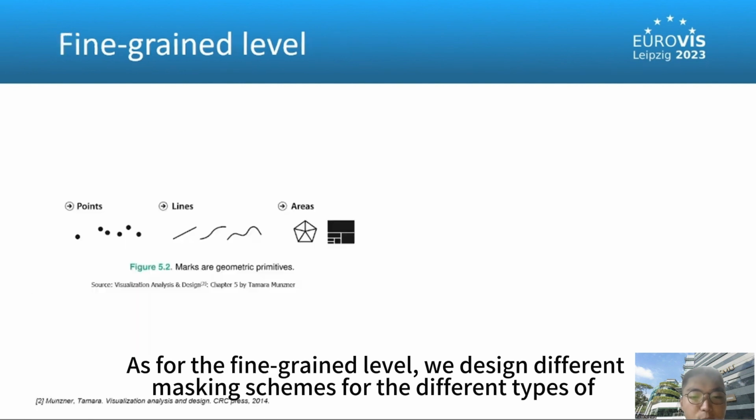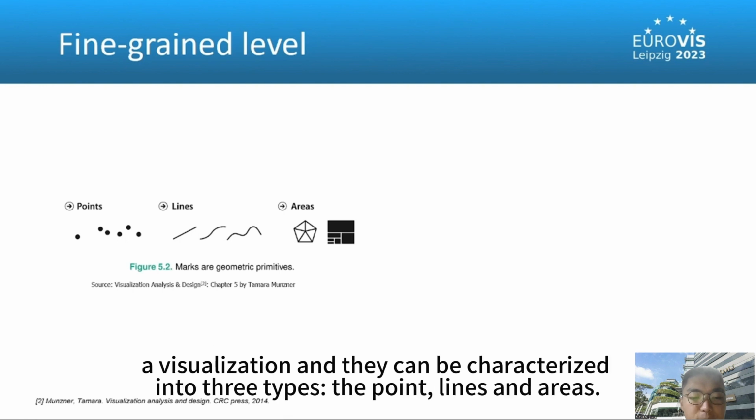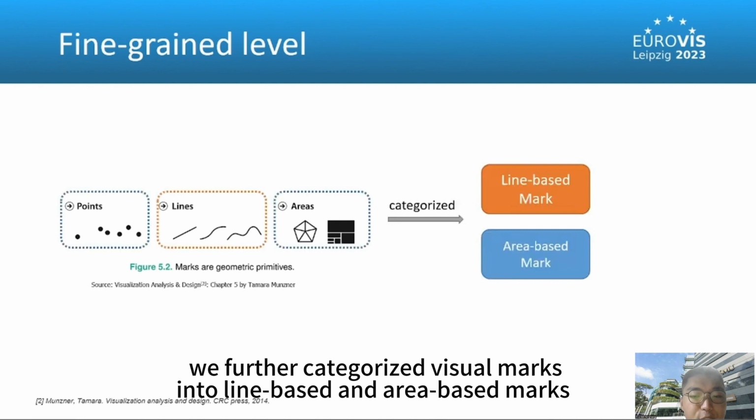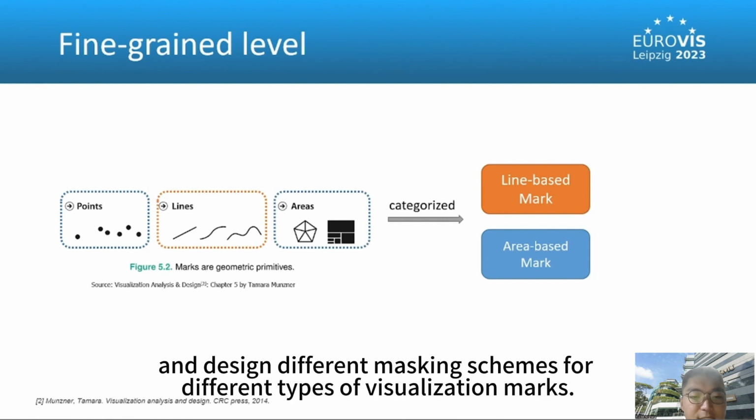As for the fine-grained level, we design different masking schemes for the different types of visualization marks, like rectangles, circles, and points. Visual marks are the basic units of a visualization, and they can be categorized into three types: points, lines, and areas. We further categorize visual marks into line-based and area-based marks due to their difference in occupied areas, and design different masking schemes for different types of visualization marks.